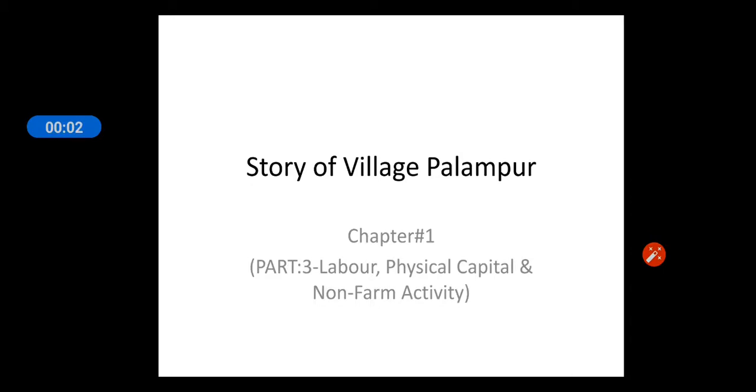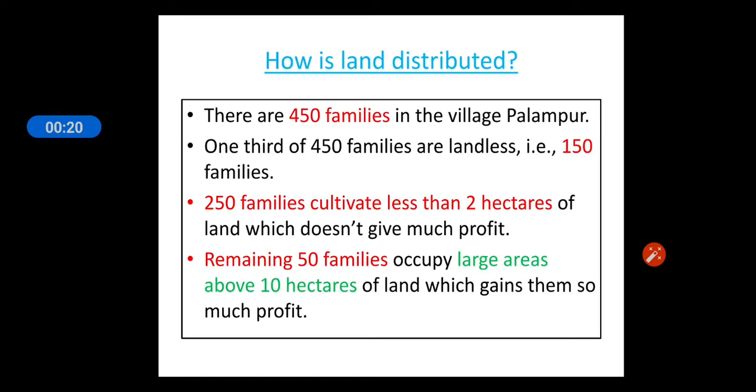Good morning, student. In the previous part, we discussed the factor of production land. Today, in this video, we will discuss the factors of production, labor and physical capital, and also non-farm activities of the village Palampur. Now let us see first how land is distributed in village Palampur.